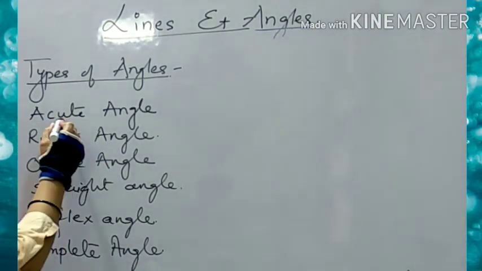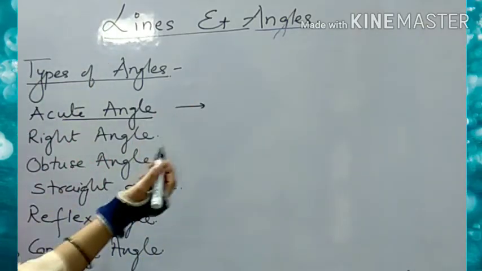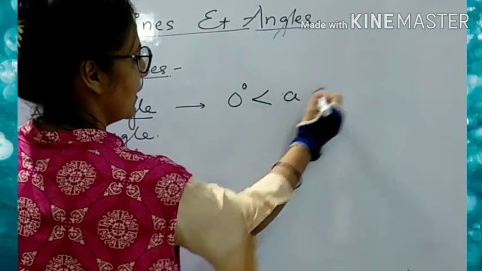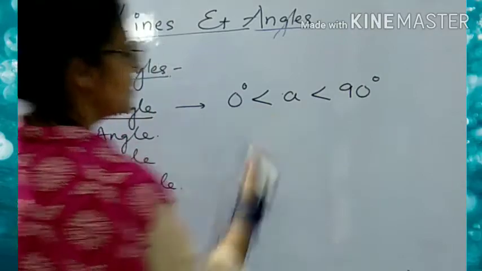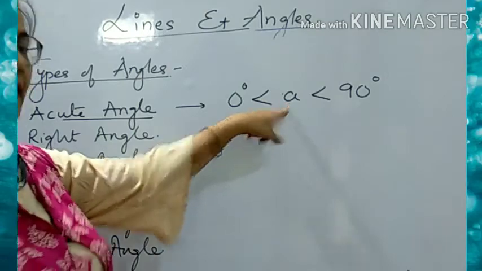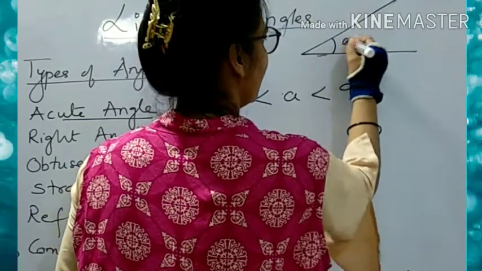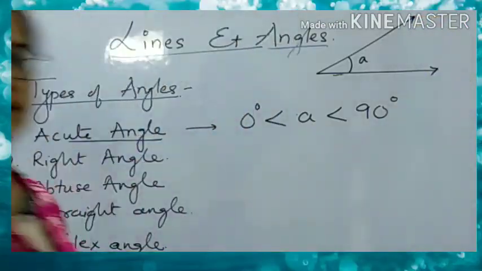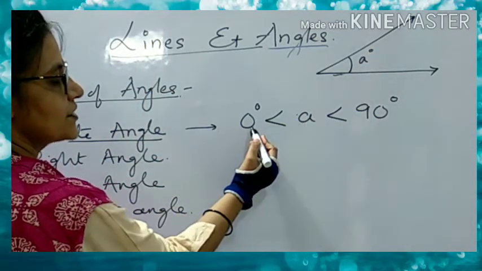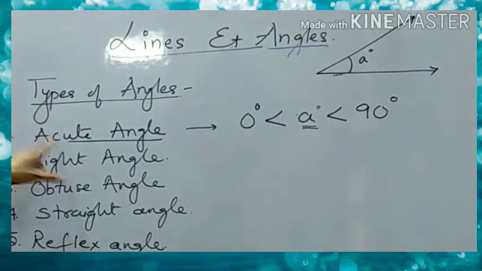So let us revise. What is an acute angle? An angle A whose measure is more than 0 and less than 90, then this angle is said to be the acute angle. ये अपने पास क्या है? हम सपोज कर रहे हैं कि दिस इज आवर एंगल A. ठीक है, इसका मेजर हम A ले रहे हैं. The measure of this angle is A degree. So if the degree of the angle is greater than 0 and less than 90, then this angle is said to be the acute angle.